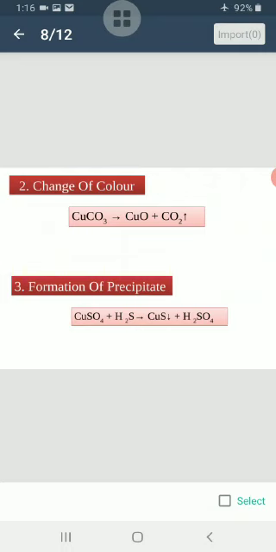Like when hydrogen sulfide gas is passed into the blue solution of copper sulfate, a black precipitate of copper sulfide is formed, as given in the equation. Copper sulfate plus hydrogen sulfide will give us copper sulfide. The arrow pointing downward shows the precipitate of copper sulfide, plus sulfuric acid.